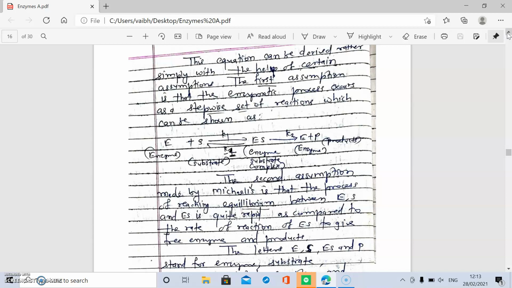There are certain assumptions. The first assumption is that the enzymatic process proceeds in stepwise reactions, denoted as E plus S forming ES, and this ES further forms E plus P. These are the rate constants: K1 is the rate constant for formation of ES, K minus 1 is for the backward reaction, while K2 is the rate constant of the forward reaction.